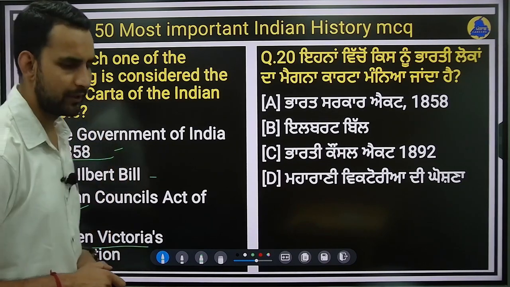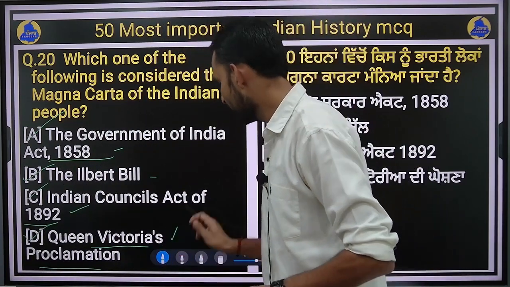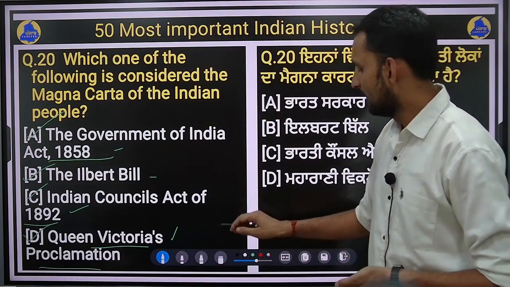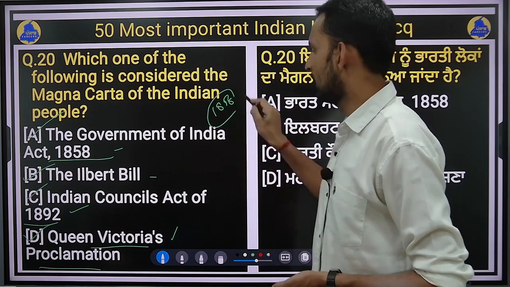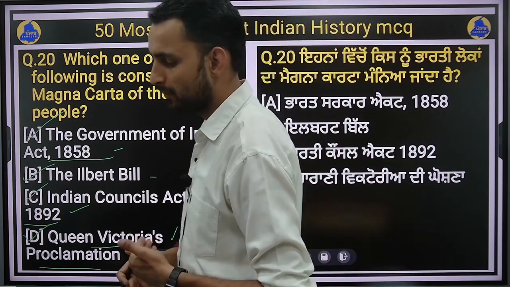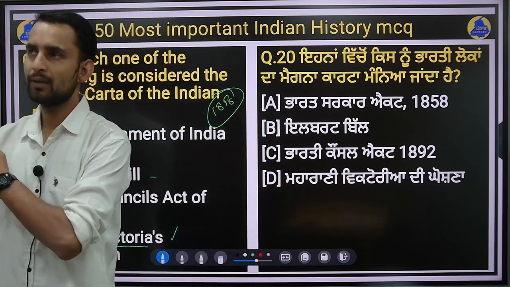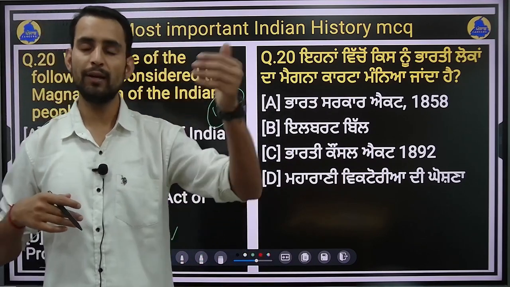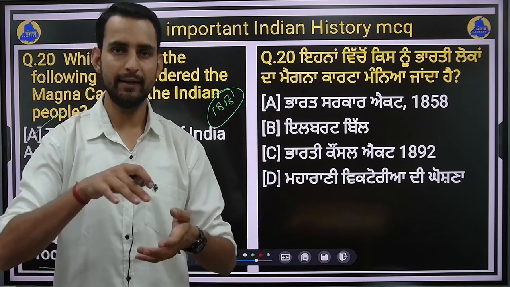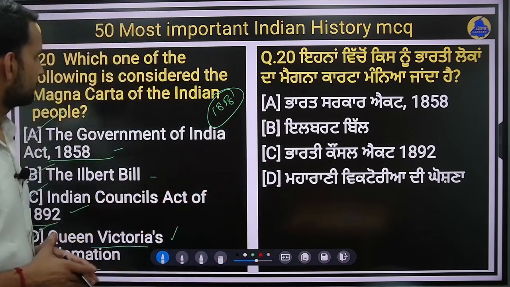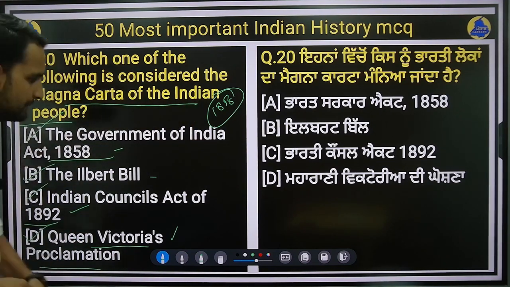It is in 1858 again. So the right answer for this question will be option D, that is Queen Victoria's Proclamation in 1858. Under this proclamation, after the passage of Government of India Act 1858, the Britishers started to directly rule the Indian territory. The company was replaced by the Crown in India, right? So that was also known as the Magna Carta of Indian people, right?